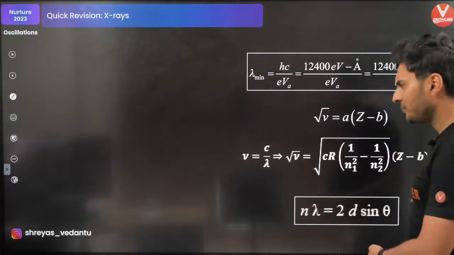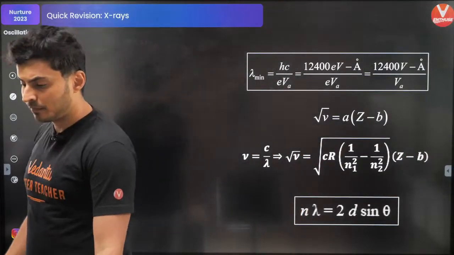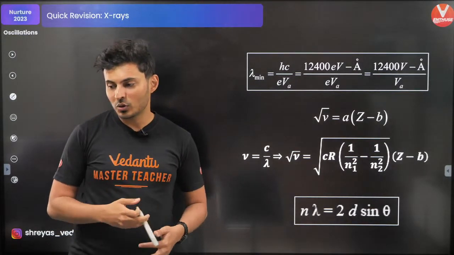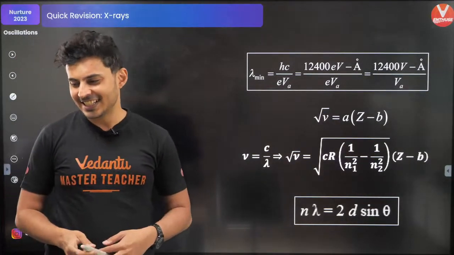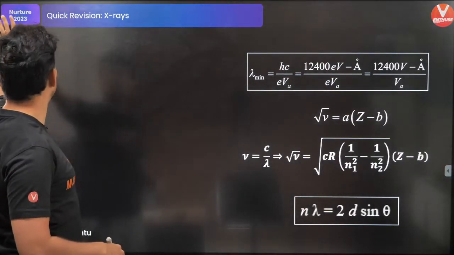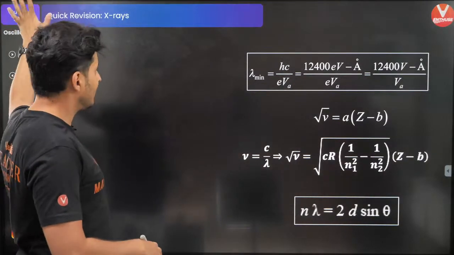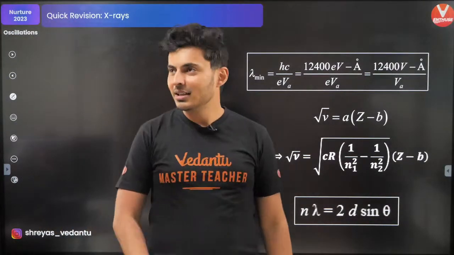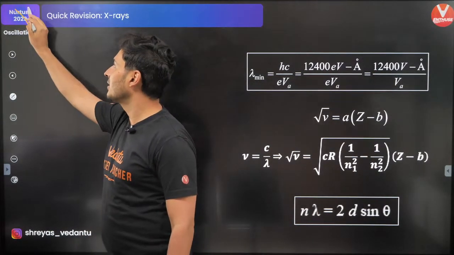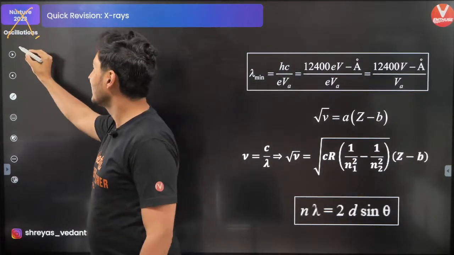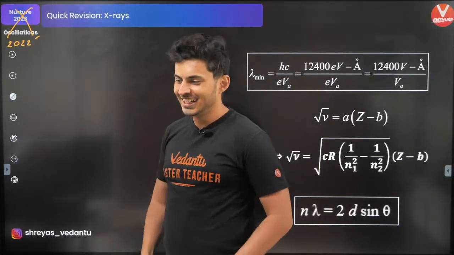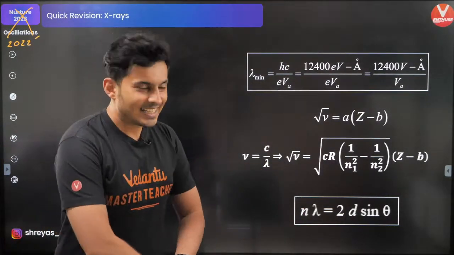Next, X-rays. Yep. Oh, it says JEE 2023, is it? Oh, my bad, Benedict. This is supposed to be for 2022. Okay, I'll just get it corrected later on. Don't worry. My bad. This is not supposed to be for 2023, not the oscillations chapter. Sorry, guys. So sorry. Okay. Ignore that. Next.